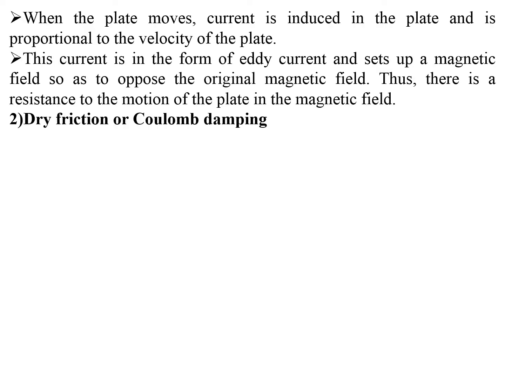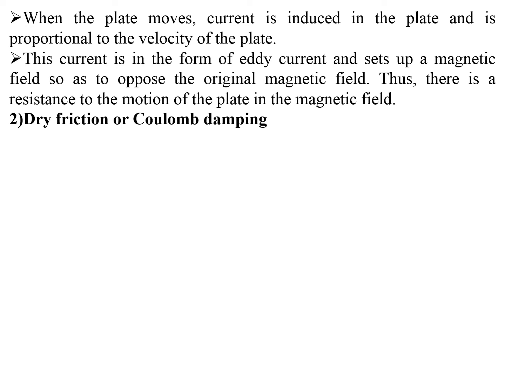When the plate moves, current is induced in the plate, proportional to the velocity of the plate. This eddy current sets up a magnetic field that opposes the original magnetic field. Thus there is a resistance to the motion of the plate in the magnetic field.